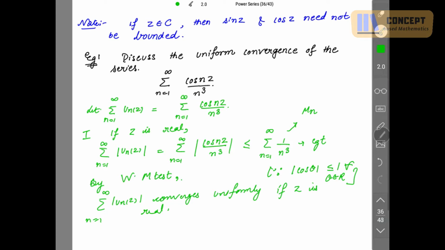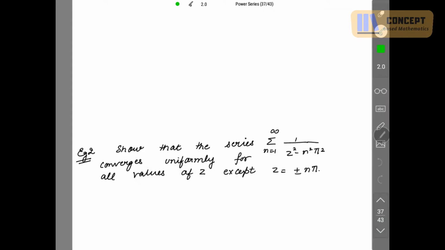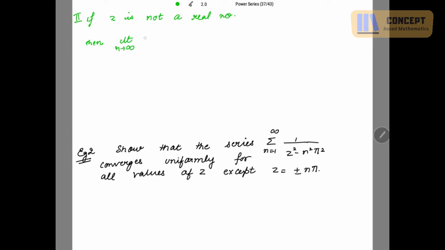Next, let's check for the complex number. The second case: if z is not a real number, then we check the limit as n tends to infinity of u_n(z).